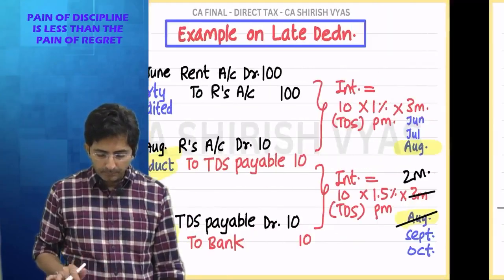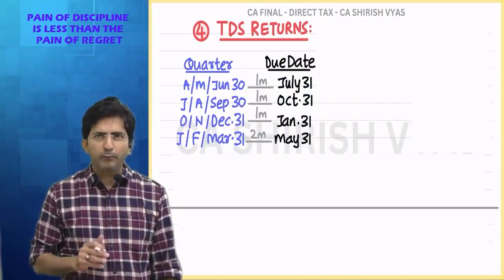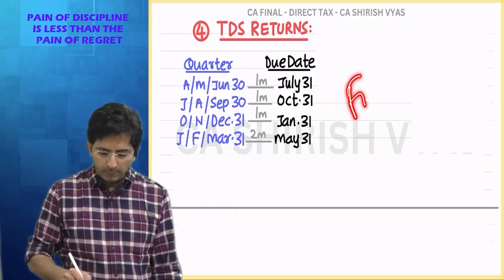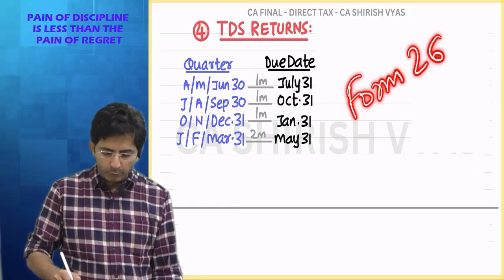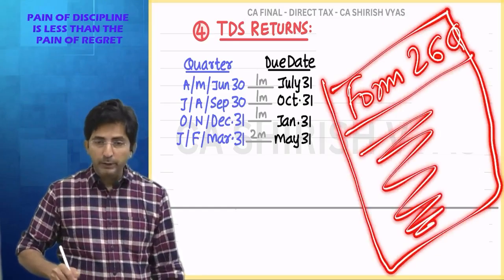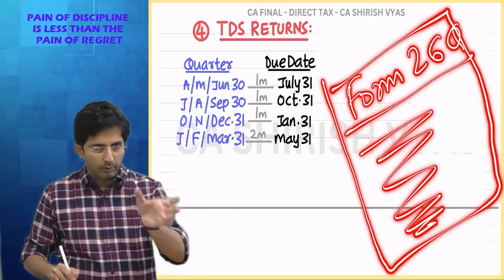Look at this. 4 times you have to file TDS return. But tell me, what do you mean by filing TDS return? It means you have to fill a form. There is one form called Form 26Q, a form you have to fill. And in the form you have to give details about how much TDS you have deducted in a particular quarter.